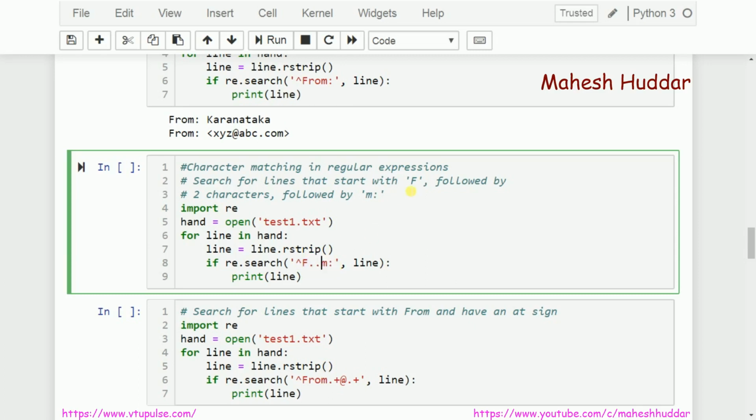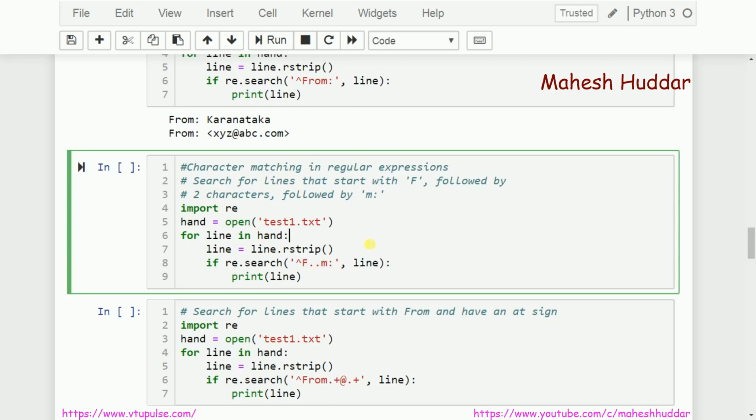Once again, I want this particular pattern to be searched at the beginning of the string. So the regular expression starts with the caret symbol, followed by an F character. I need F only, I don't want anything else. After that, there may be any 2 characters, so I use dot and then dot to match any 2 characters, followed by M, followed by colon, so that I can match this particular pattern at the beginning of the string. So this is how the pattern looks.